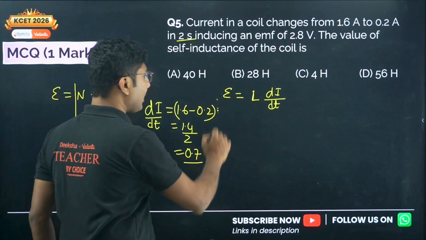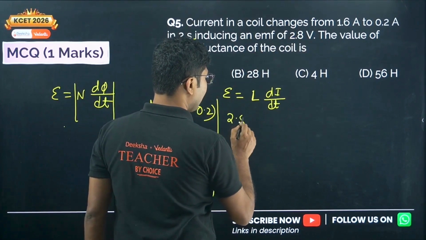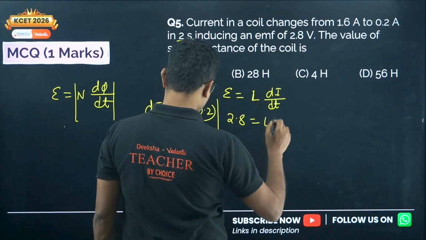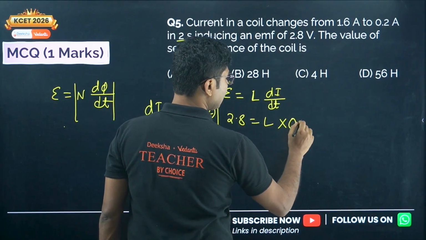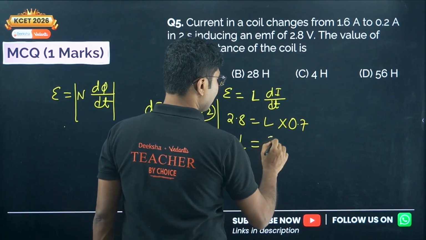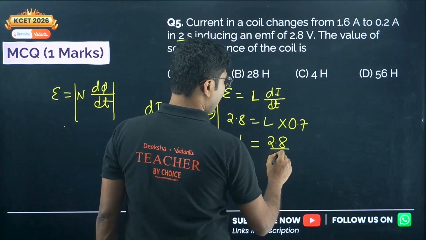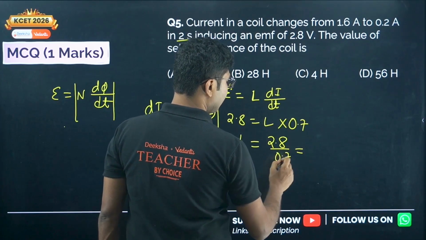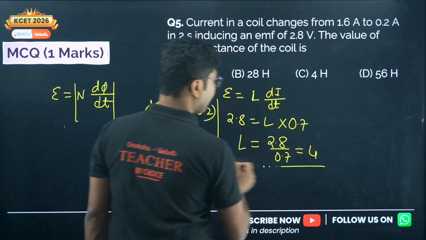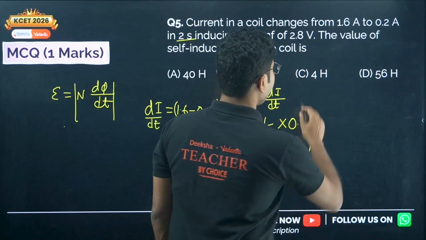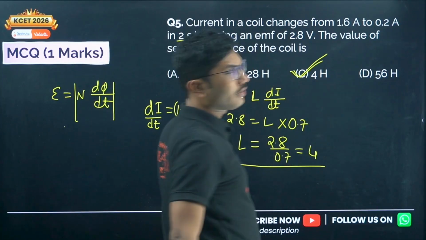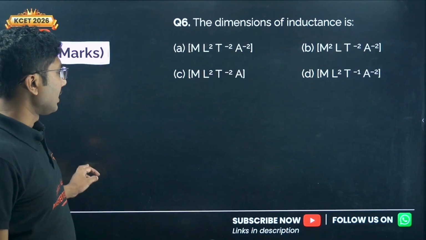So just put the values. 2.8 is the induced EMF, L is unknown, and di by dt is 0.7. So L is equal to 2.8 divided by 0.7, that is 4. Okay, so the correct answer is 4 Henry. Okay, next question.